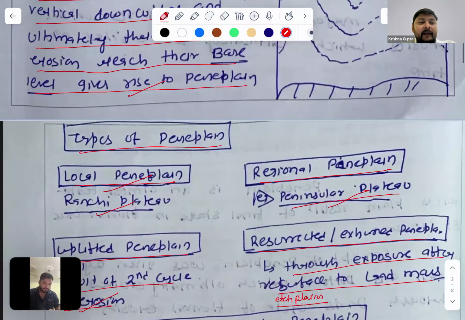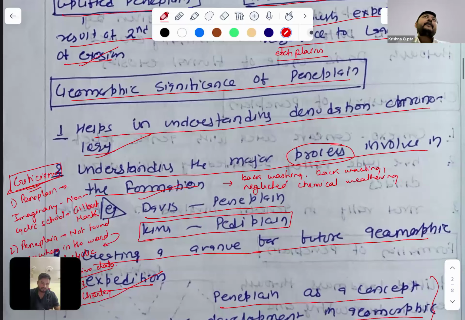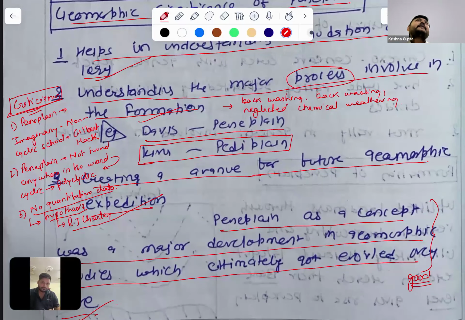Then criticisms. When we are writing an answer which is majorly on the cycle of erosion, denudation chronology, channel morphology, or erosion surfaces, always remember that there are certain points which are very good, but there are also certain points which are criticisms. Criticisms form a very important part of the answer for all questions, be it 10 marker, 15 marker, or 20 marker.